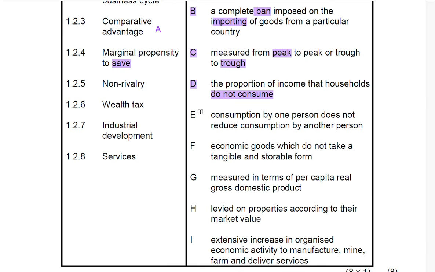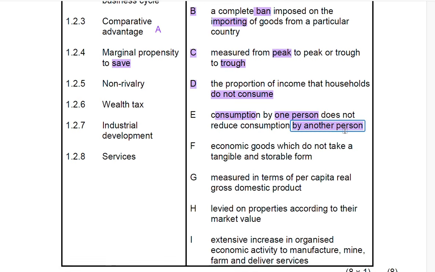Now, when you're looking at E, it says consumption by one person does not reduce consumption by another person. Then that is the correct answer because the keyword that we said we're going to look at is consumption.